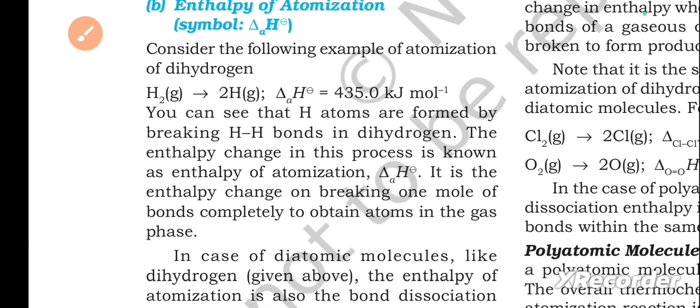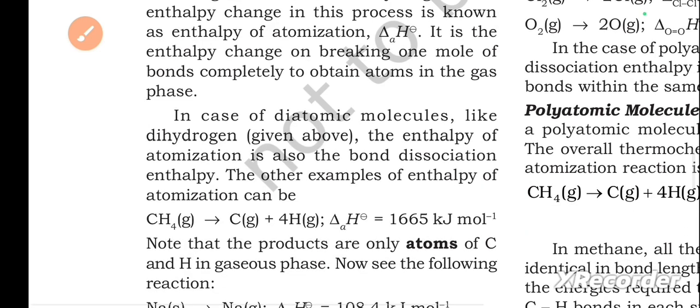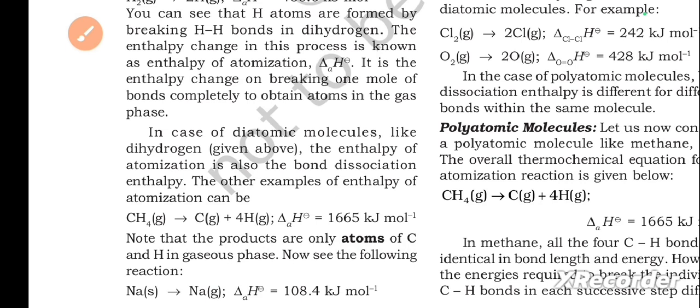ΔaH is the enthalpy change on breaking 1 mole of bonds completely to obtain atoms in the gas phase. In case of diatomic molecules like dihydrogen, the enthalpy of atomization is also the bond dissociation enthalpy. Another example of enthalpy of atomization is CH4 gives C plus 4H.